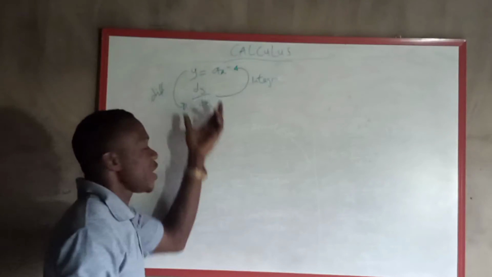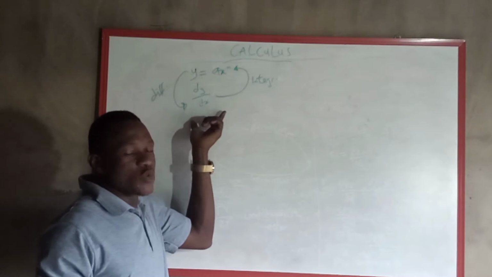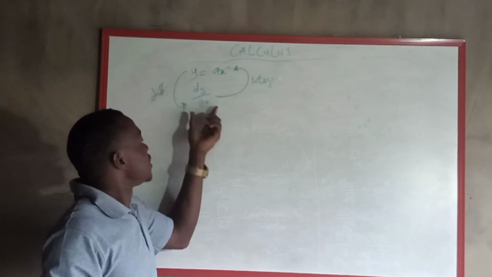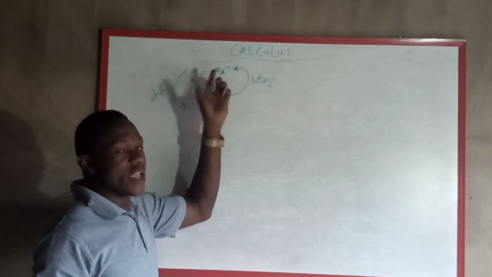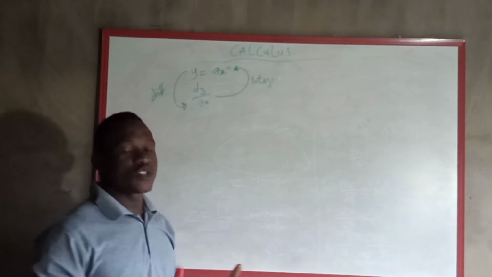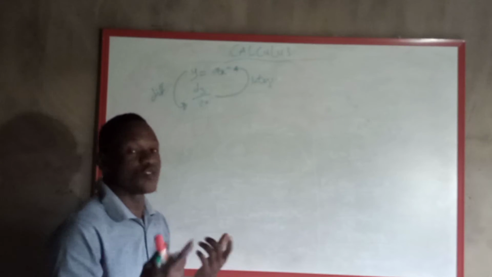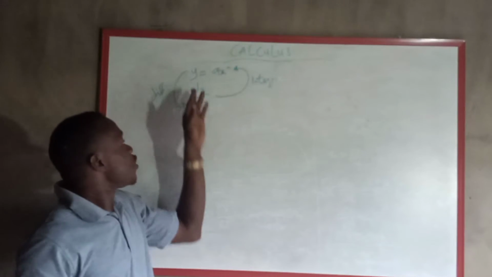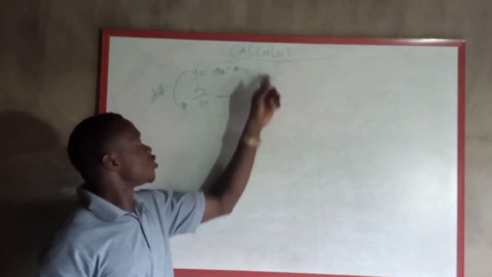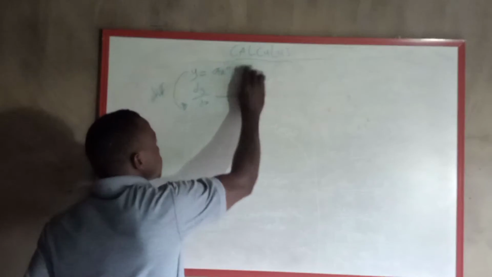So if you see a question and they say dy dx is equal to this, find y, automatically they're asking you to integrate, because dy dx is the final answer. That's the first differential, the final answer. Then they're asking you to go back to y. But if you give me y equal to this and say find dy dx, they automatically are telling you to differentiate. So you should be able to understand whether you should differentiate or integrate even if they don't mention it in a particular question. When you see y and you're going to dy dx, you're actually differentiating. And when you see dy dx and you're going to y, you're actually integrating. That is that. So how do we differentiate?